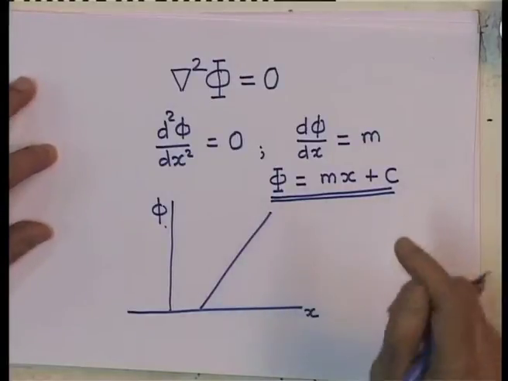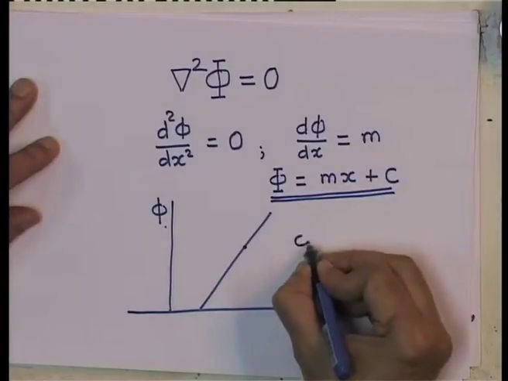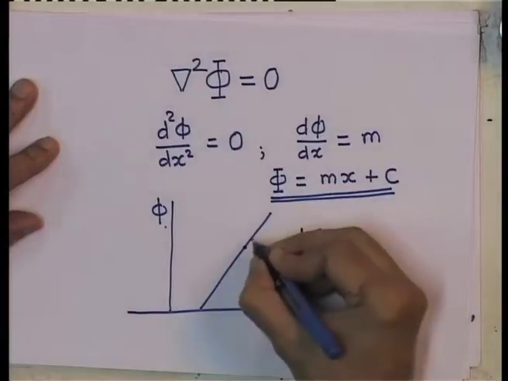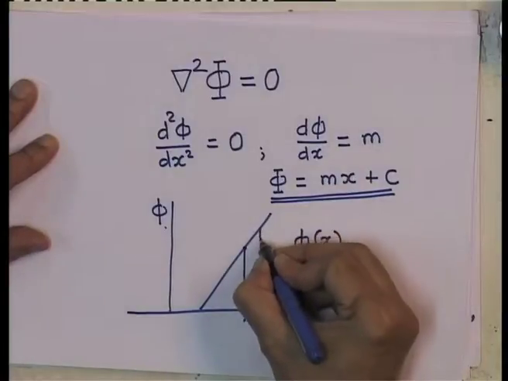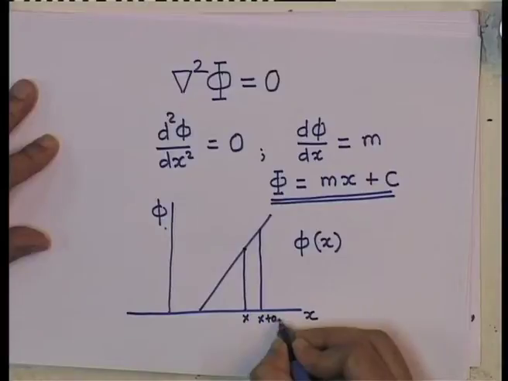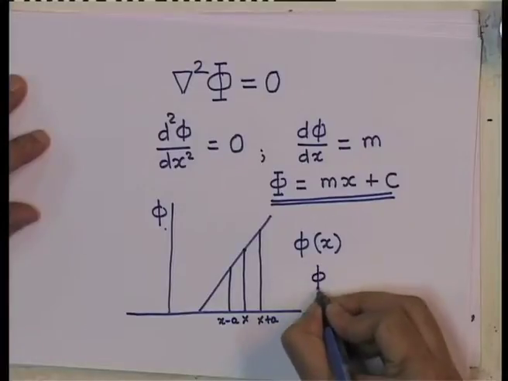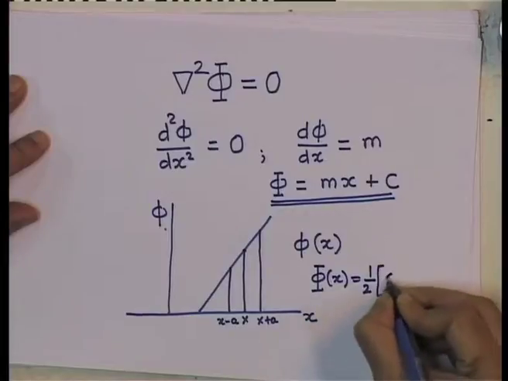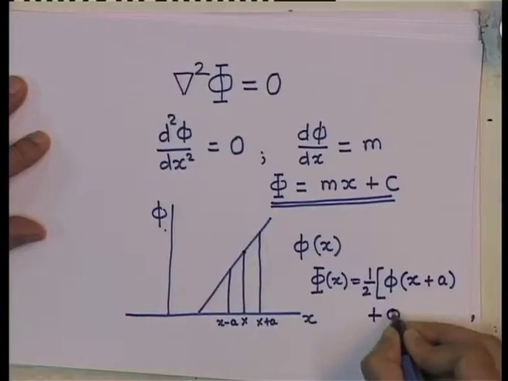An important point is that if you are looking at the value of the potential at any point x, since this is a straight line, what you could do is to find out what is the potential at, let us say, x plus a and at x minus a, and you can easily show that the potential at the point x is the average of the value of the potential at the points x plus a and x minus a. a is absolutely arbitrary.